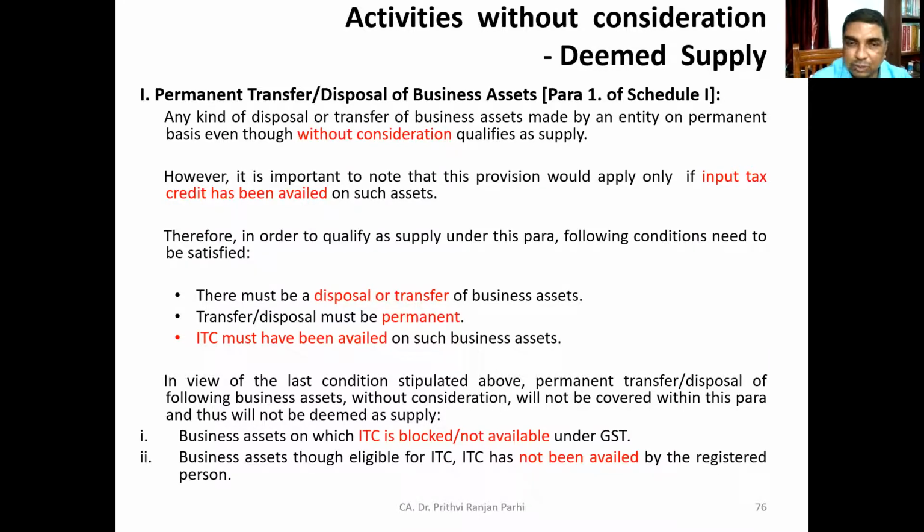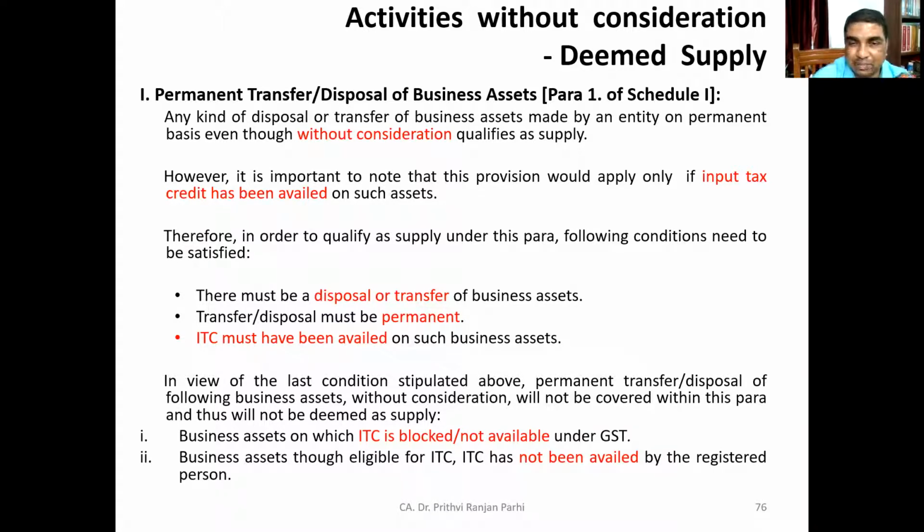So to summarize, there must be disposal or transfer of business assets. The transfer or disposal must be permanent, and input tax credit must have been availed on such business assets. These three conditions you see.